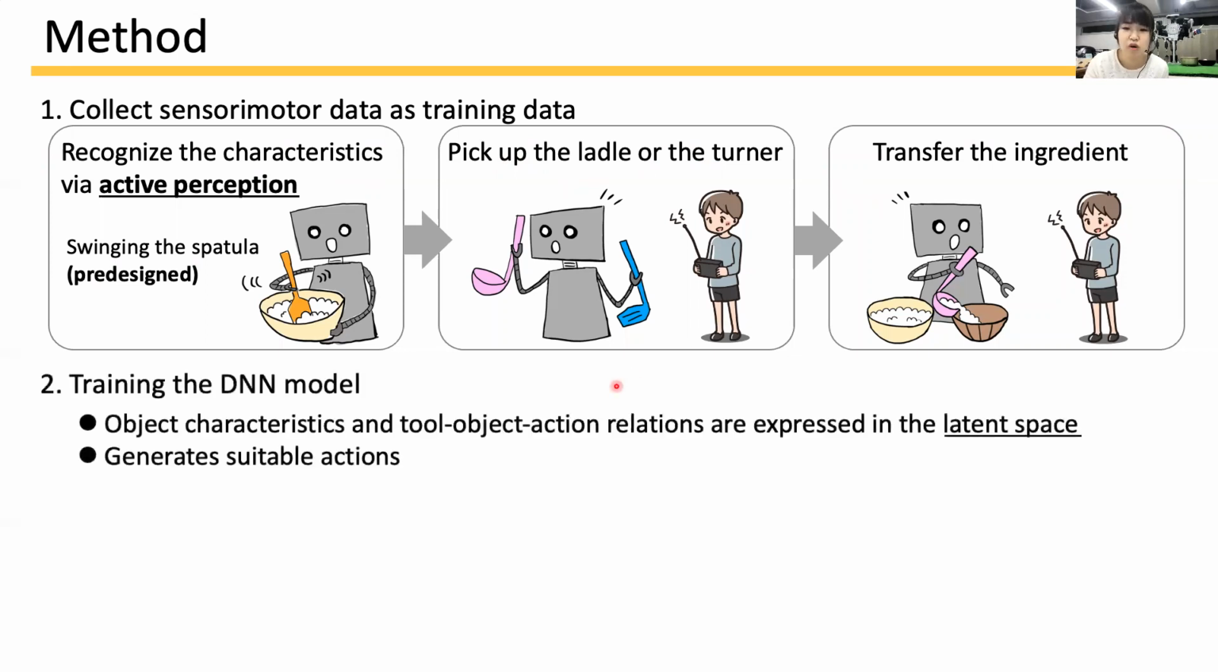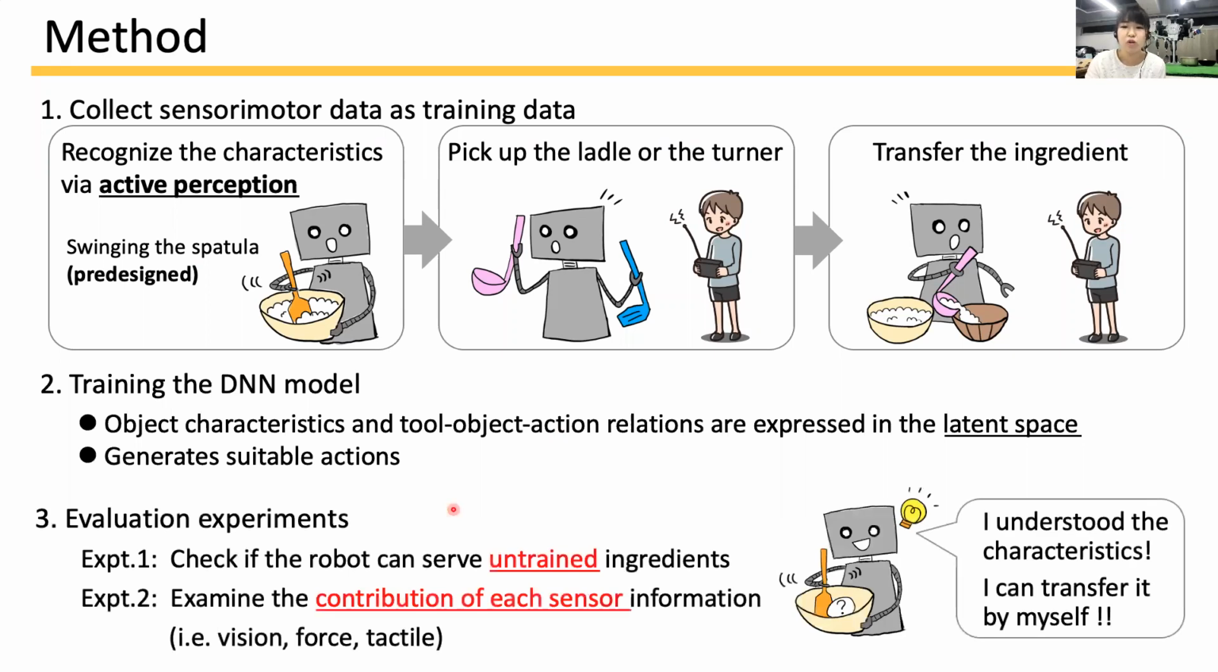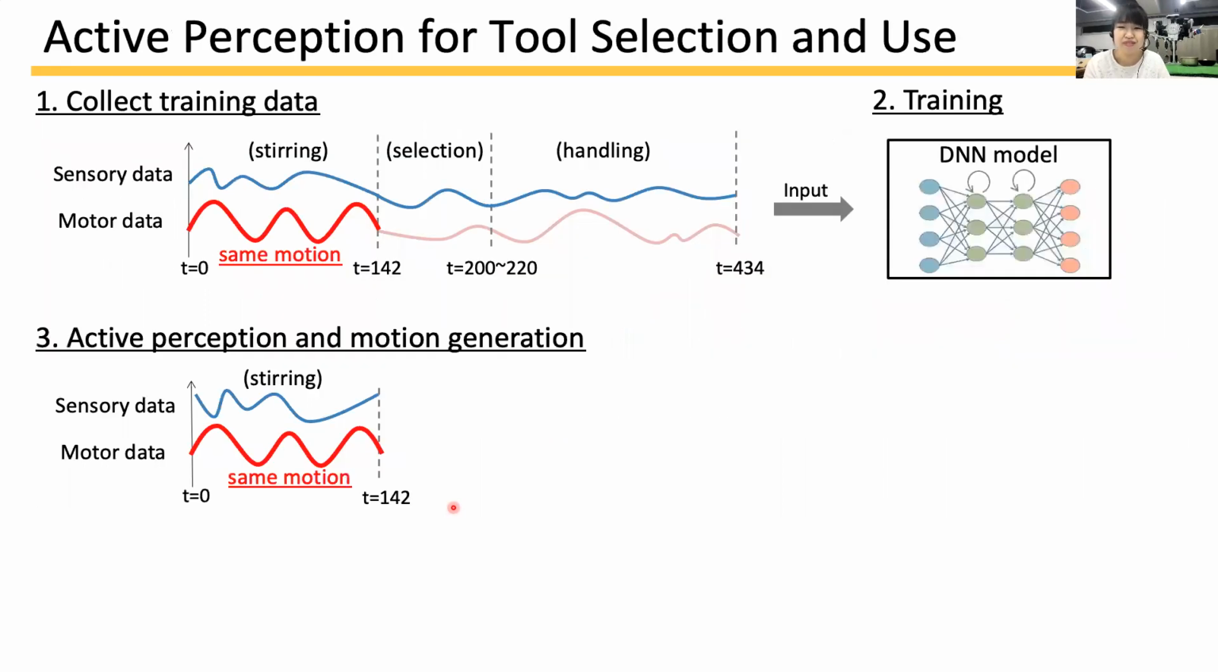Second, the DNN model is trained, and its latent space expresses object characteristics and tool-object action relations. In addition, the model learns to generate the suitable actions. Finally, in evaluation, in experiment 1, we check if the robot can serve untrained ingredients by itself. And second, we check the role of each sensor by changing the combination of the sensor data as input to the DNN model. I will show how to conduct active perception and motion generation of tool selection and use, which is the novel, original point.